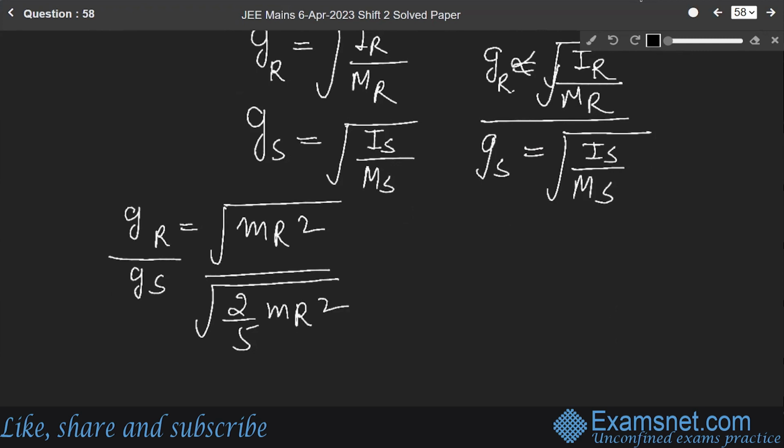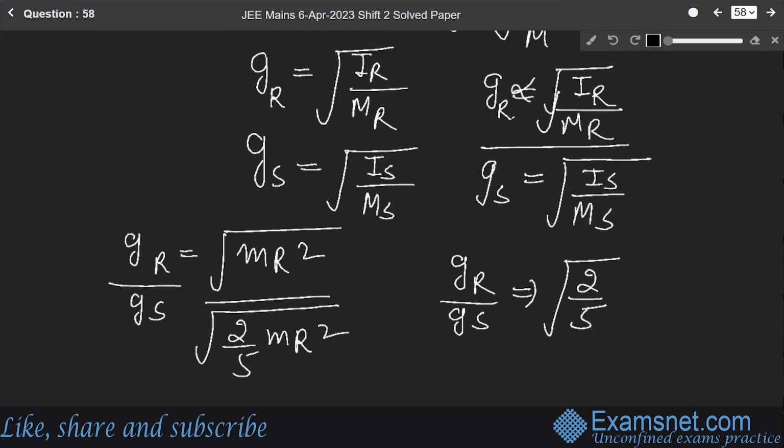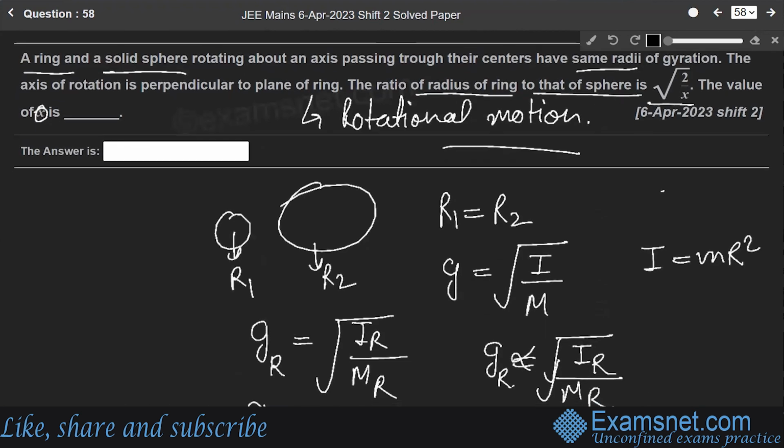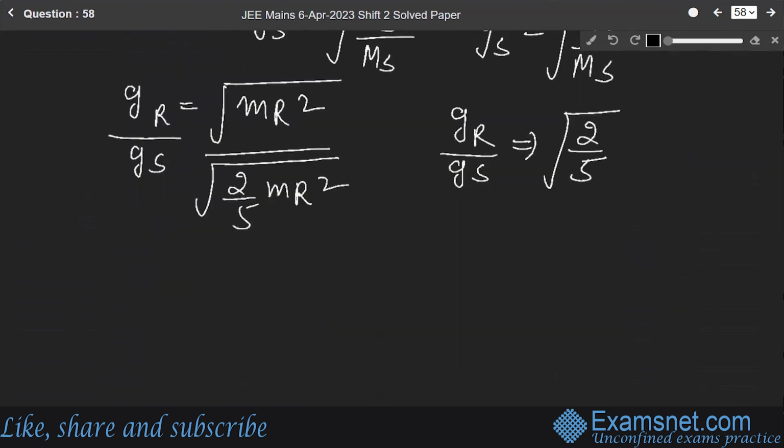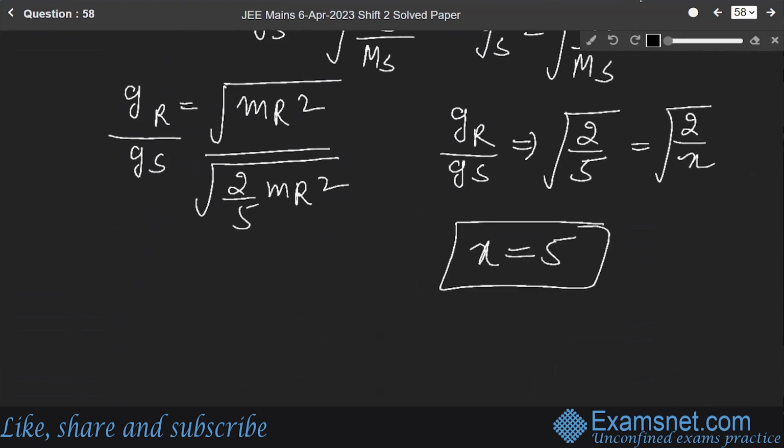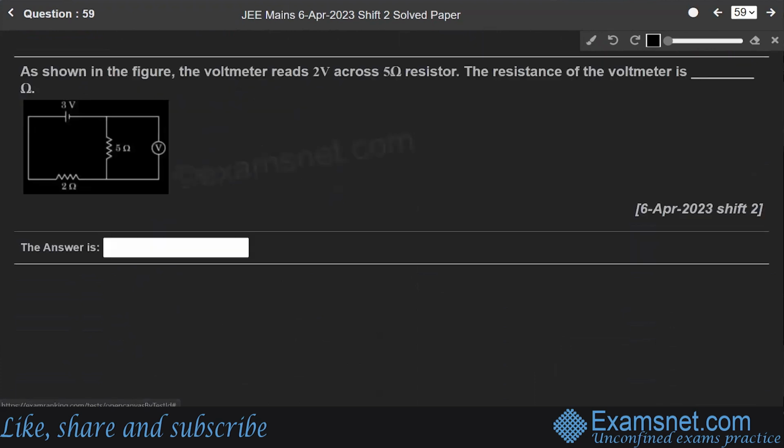So solving this, we get GR over GS equals the square root of 2 by 5. Comparing it with this, we get the square root of 2 over x, so x will be equal to 5. Got it? Now, moving on to question number 59.